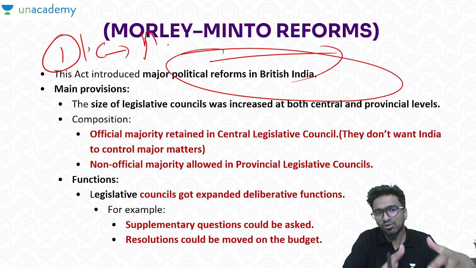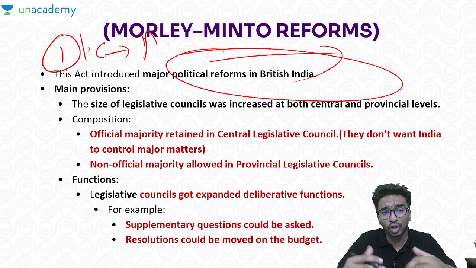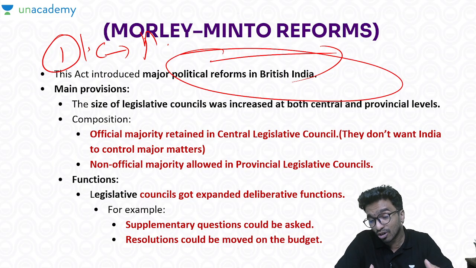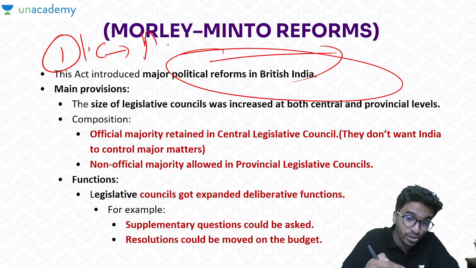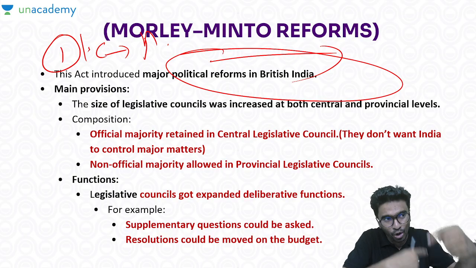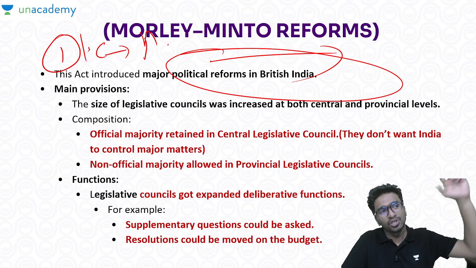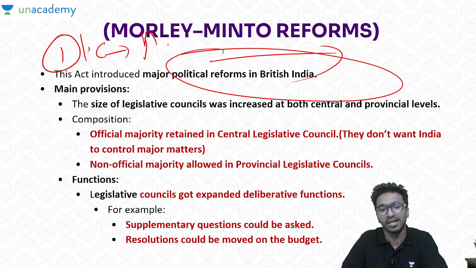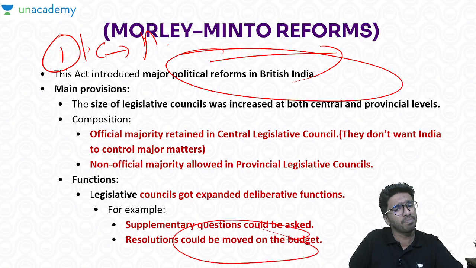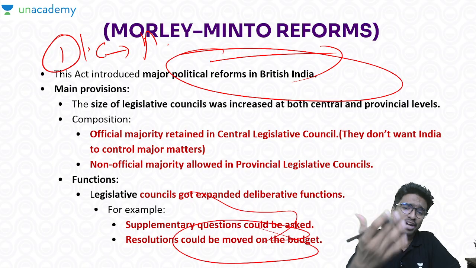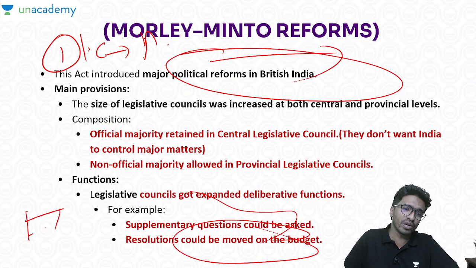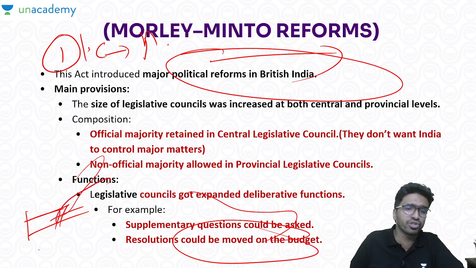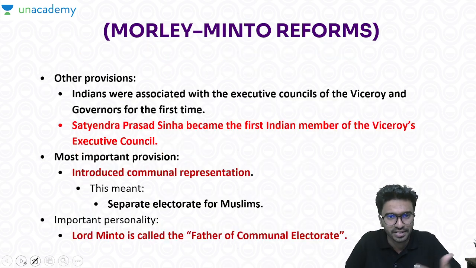Got it? Now I have told you that in the previous Council Act, the people in the council got chances to question and to discuss the budget. Now it has become a little bit more democratic. Now supplementary questions can also be asked. See the cycle, it is getting more democratic. Why? The Congress is getting powerful. So you should understand the chain, that is all you need. And even resolutions could be moved on the budget. It's not that you just listen to the budget and say I agree or not agree and come back. You can ask supplementary questions also. Supplementary means once you ask a question and get an answer, you can ask another question. So it has become more democratic and more representative.